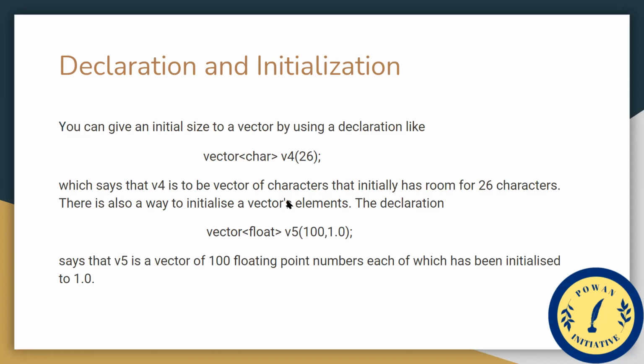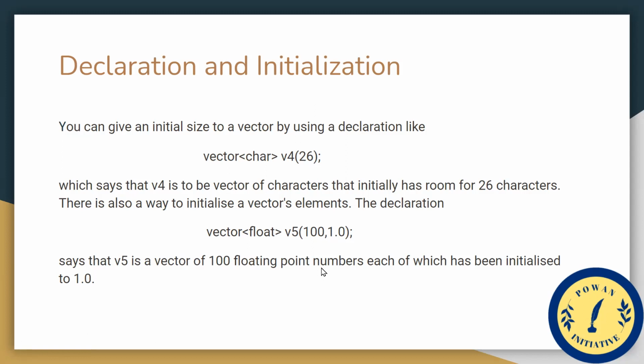This is a simple declaration, but in this we also initialize the vector by putting a comma and then the value from which we are initializing the vector. 100 is the size of the vector, and 1.0 is the initialization of each element. As simple as that. So in this way, we can declare and initialize our vector.